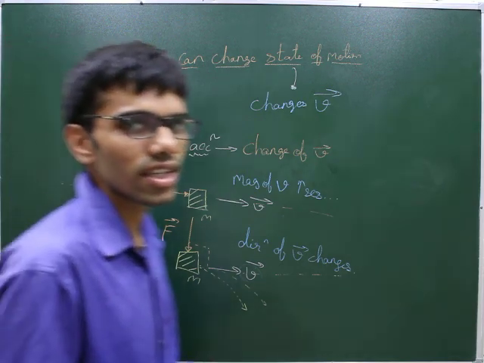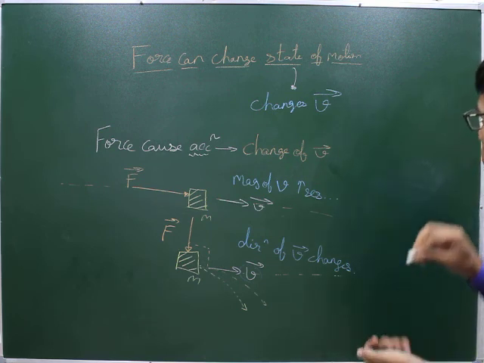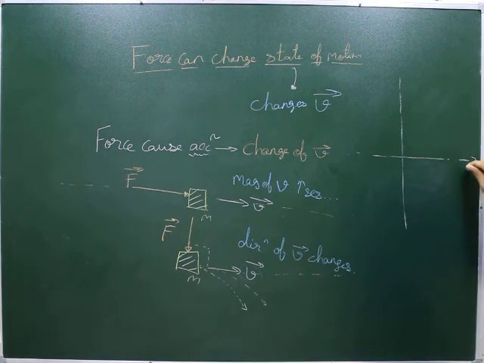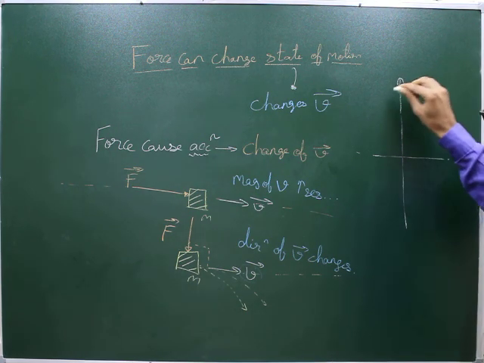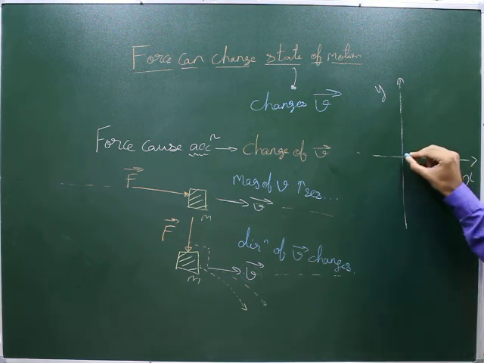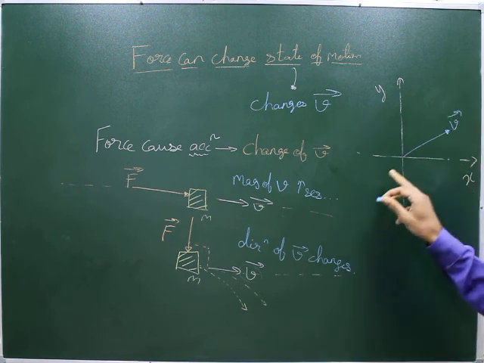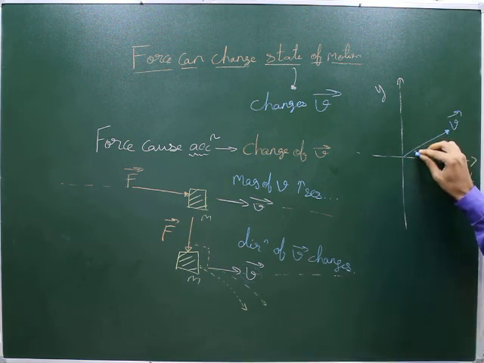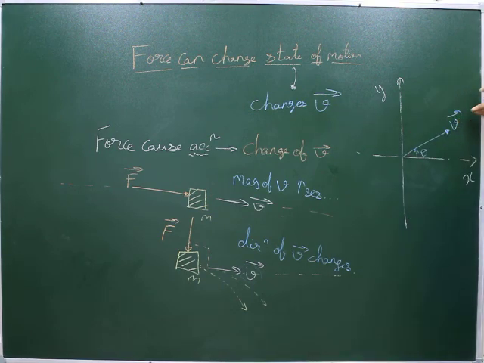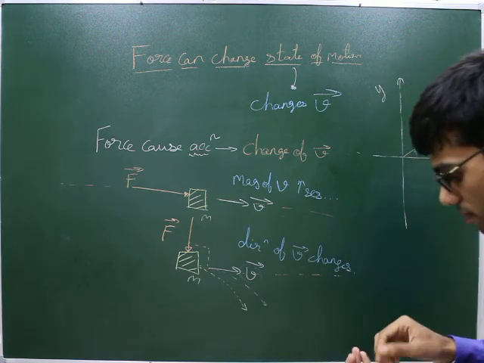Now let me take a general example which will clarify all the topics. So suppose you have an x and y axis. Okay. And the velocity of the particle is pointing like this, at an angle theta with the x axis. That means the particle is moving along this direction. Okay. The particle is moving like this.